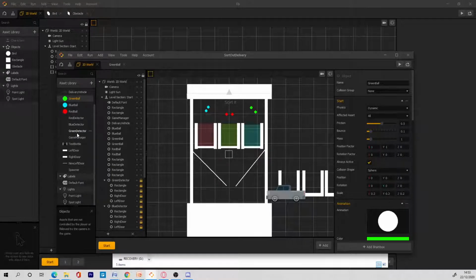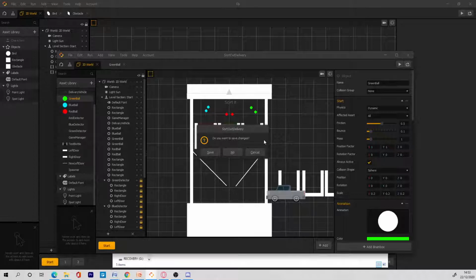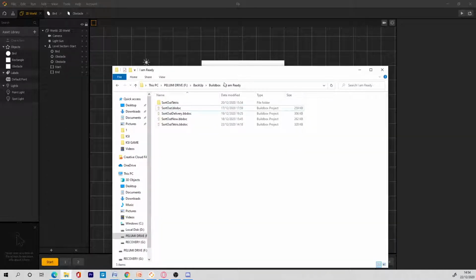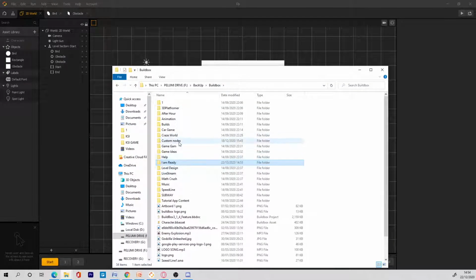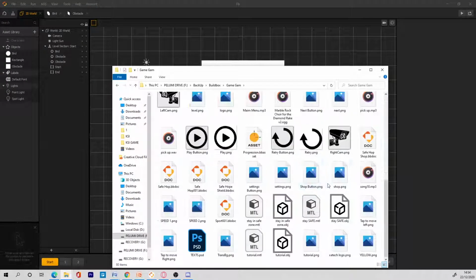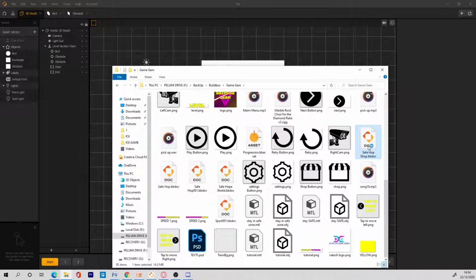If it's not there, I know somewhere I can easily get it. To be honest, I'm gonna close this. No, I'm gonna open Game Jam. Yes, it's definitely here. This is the first version though. Okay.